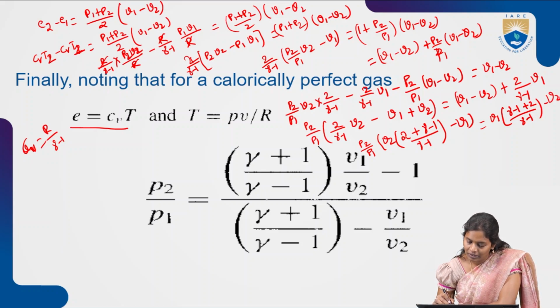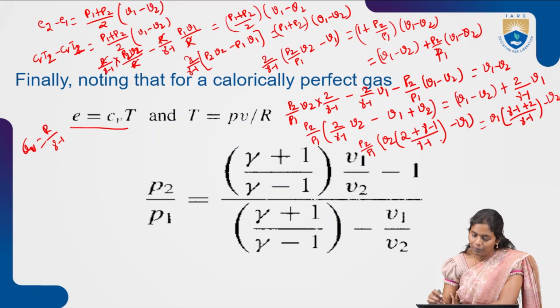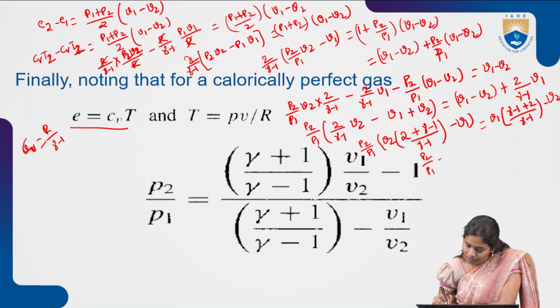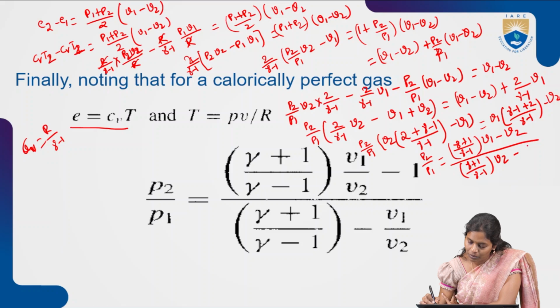Now what will it be? We will be having gamma plus 1 by gamma minus 1 into V1, and then gamma plus 1 by gamma minus 1 into minus V2 we will be having. So let us write P2 by P1 equal to gamma plus 1 by gamma minus 1 into V1 minus V2, divided by, here also, gamma plus 1 by gamma minus 1 into V2 minus V1.